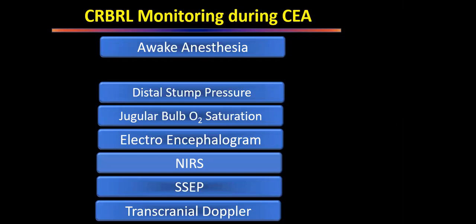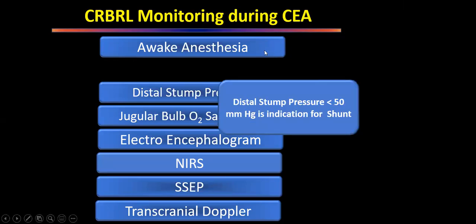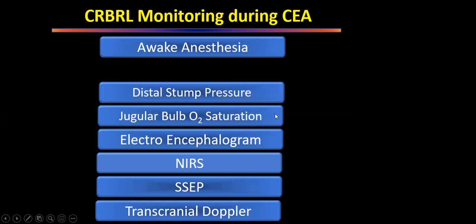Then comes distal stump pressure. Distal stump pressure less than 50 millimeter of mercury, or if it is less than 60, is an indication for shunt. Jugular venous oxygen saturation, I believe the figure was 45. I'm not very sure, so I will tell in the third group the figure below which we are supposed to send a shunt. Electroencephalogram, EEG, is done. This is most easily available. Whenever there are any changes on an electroencephalogram, we can decide to put the shunt.